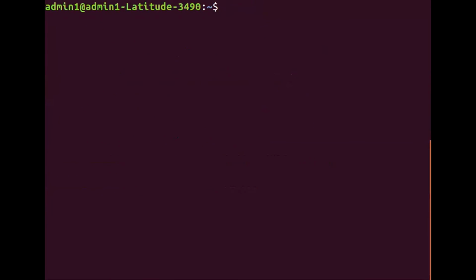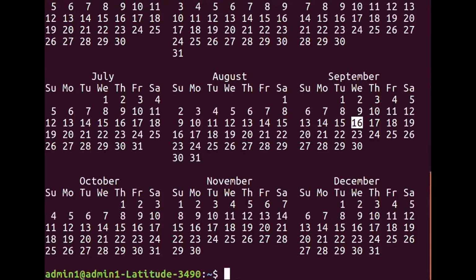Very beautiful command of Unix operating system called cal. Okay, just make a note. Cal command displays the calendar. Now say for example, I say cal 2020. So 2020 acts as a year and I press enter key. It will display all the calendar of the entire year 2020.